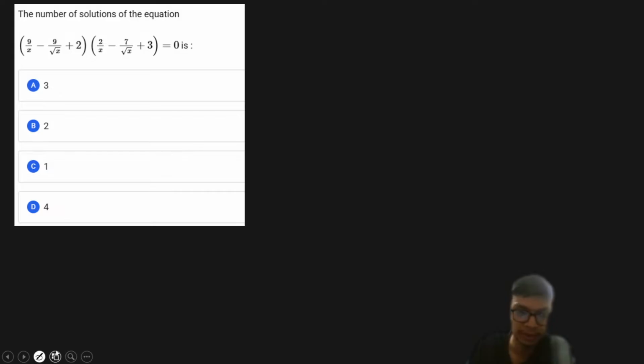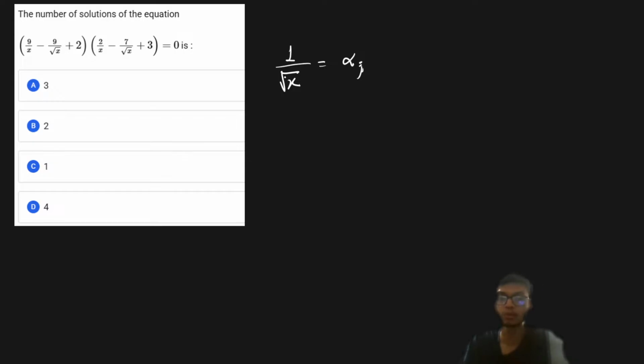So what we'll see over here is that from this particular given expression, looking at 1 upon square root of x, let us proceed by putting 1 upon square root of x as some alpha, right? Now since it is a square root of x, it is definitely going to be greater than 0. So our alpha should be greater than 0.